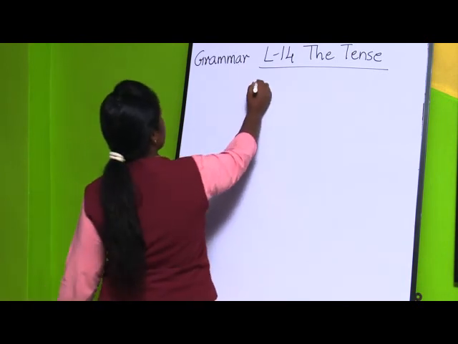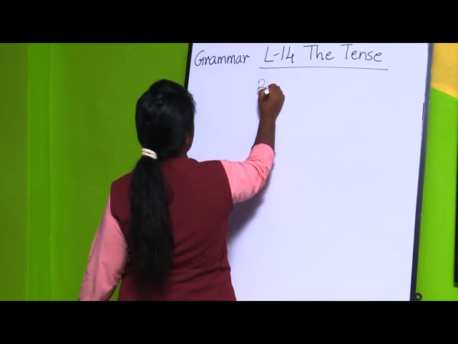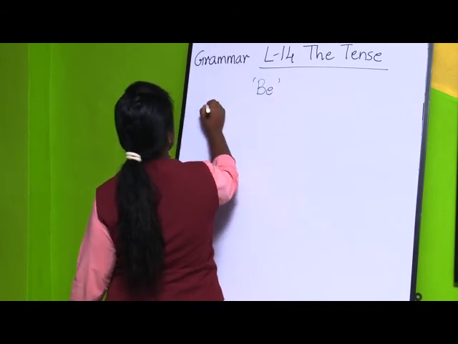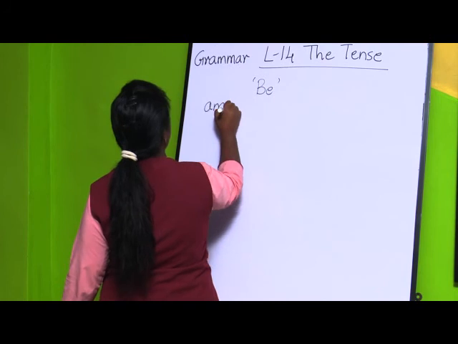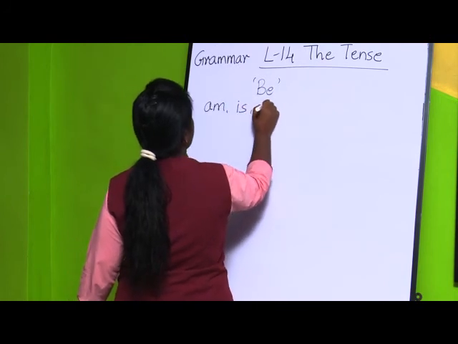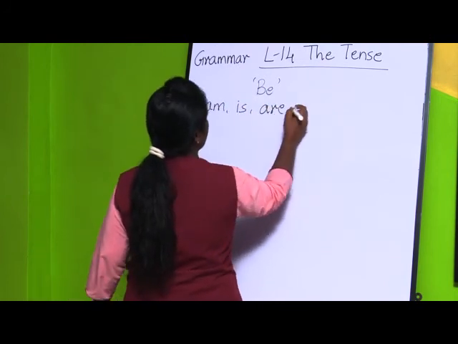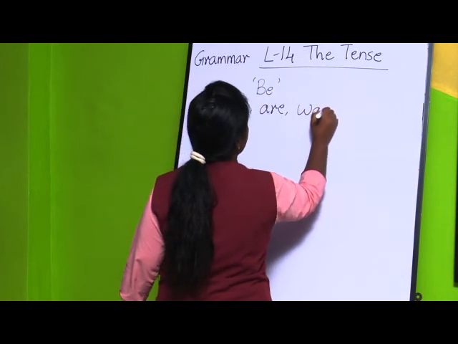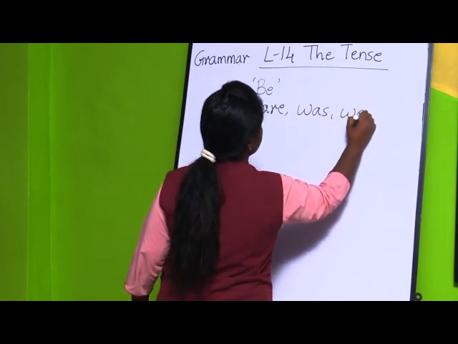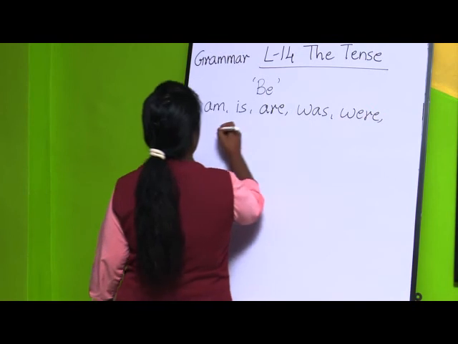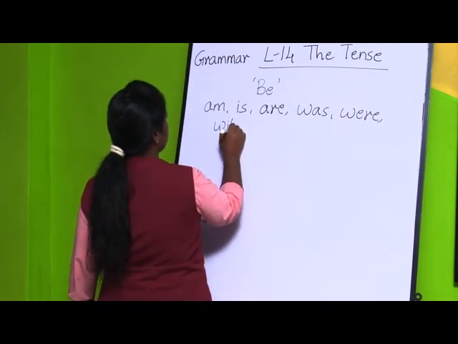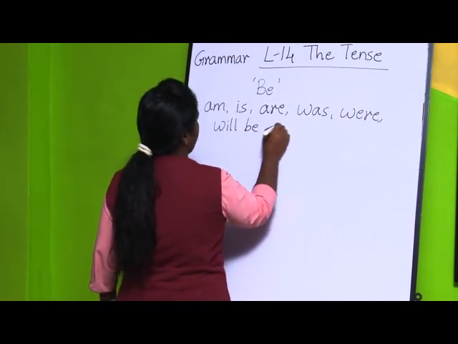Now we will be seeing only the be form of verbs: am, is, are, was, were, will be and shall be.